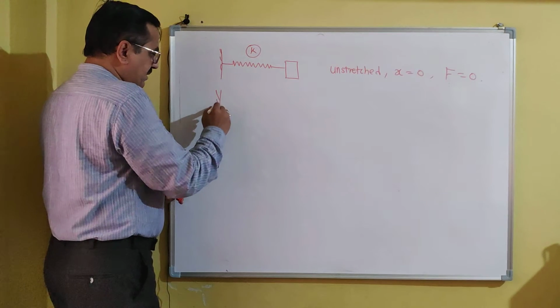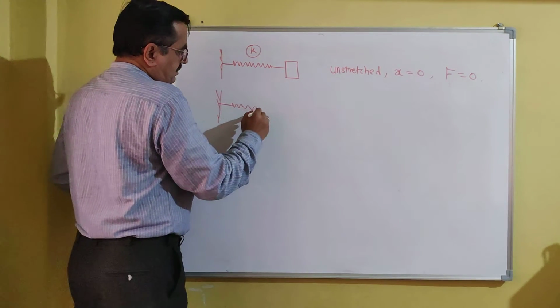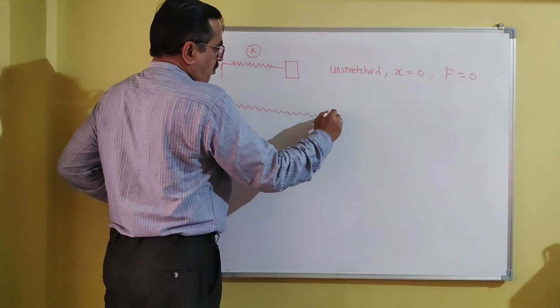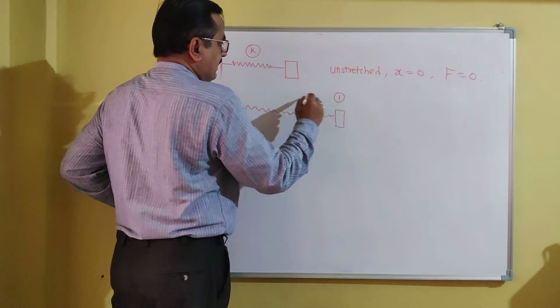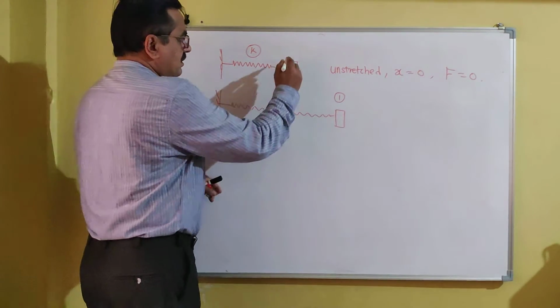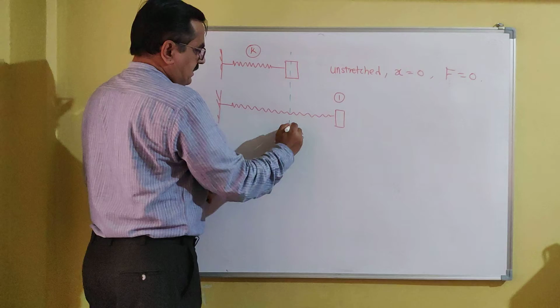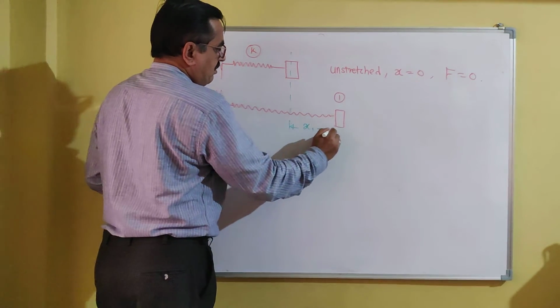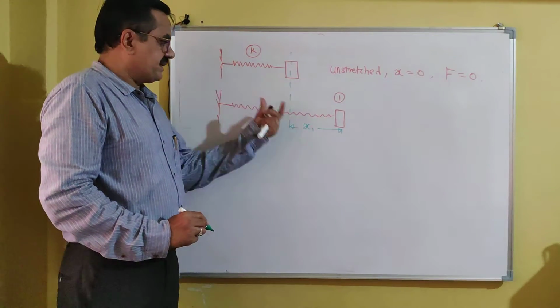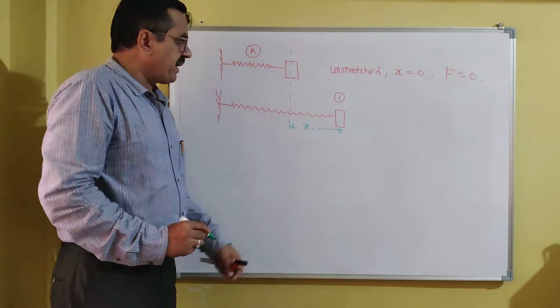Now the spring is stretched to position 1, and when we stretch the spring to position 1, this is the deformation of the spring, because this is the undeformed state and this is the deformation.